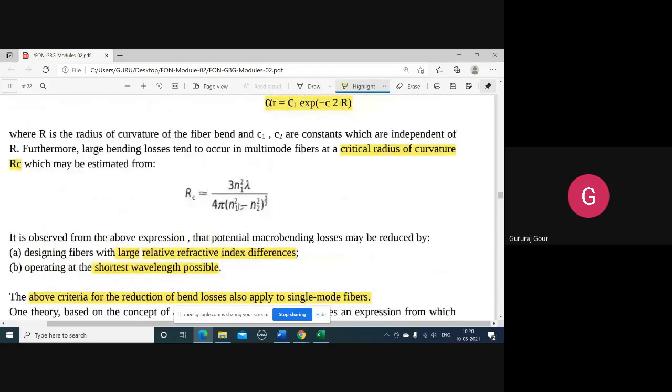The multimode formula is quite simple. So let us take one simple example here. Two step index fibers show parameters like this. The first one is concerned with the multi-mode fiber.